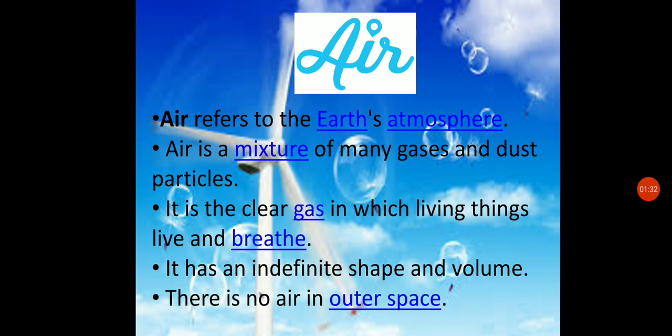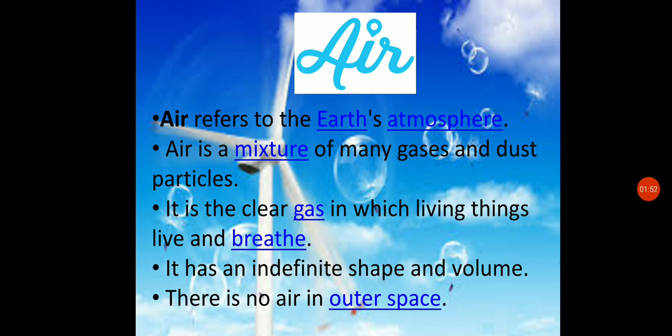So you have been studying this from your lower classes. So what is air? Air is a mixture of many gases and also dust particles. Air refers to the Earth's atmosphere. So Earth's atmosphere is nothing but the air.